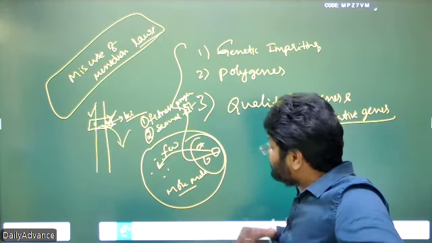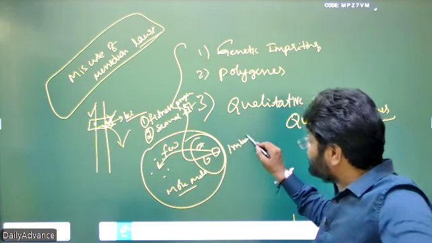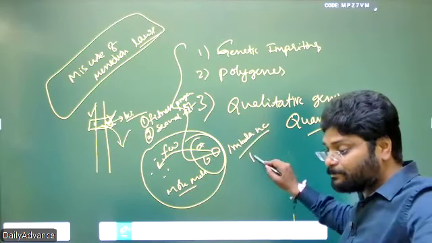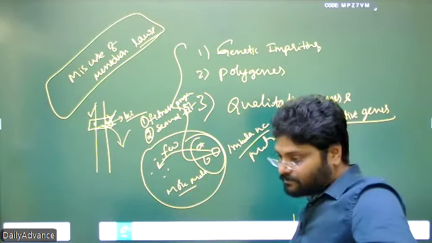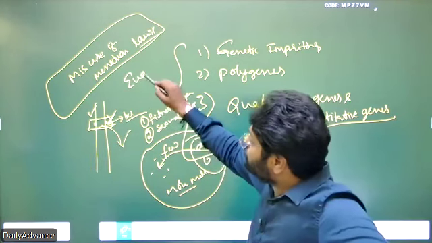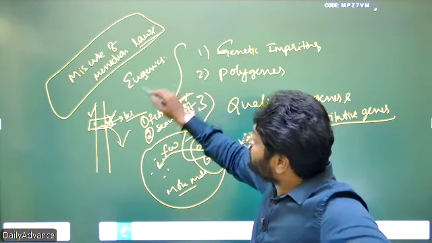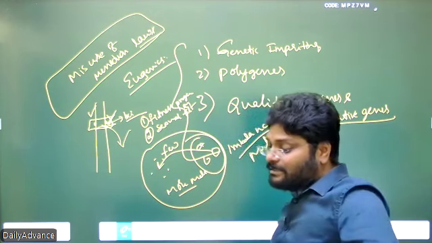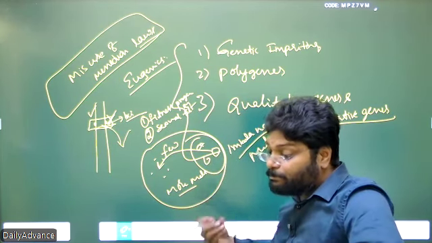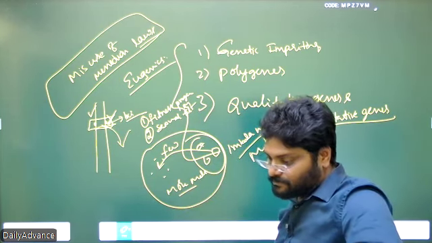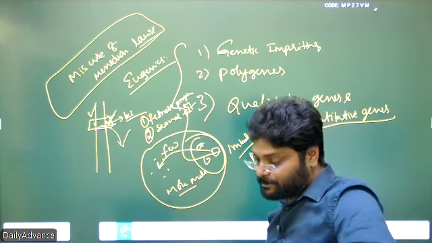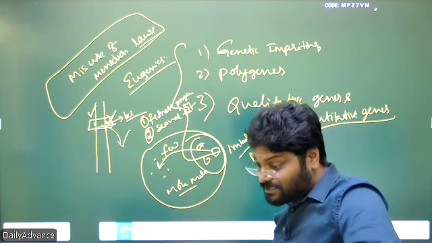Understand? So imbalance occurs. The selection process and mating patterns change. Eugenics, I told you, right? Eugenics means everybody wants a partner with better quality genes. Then obviously the remaining people will be neglected in the selection process.